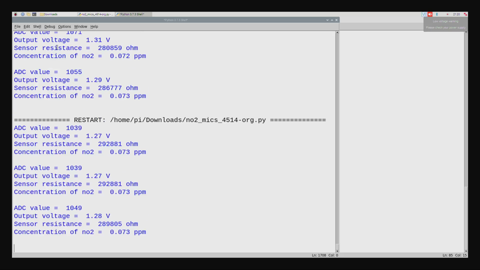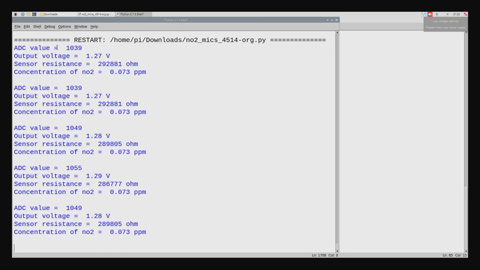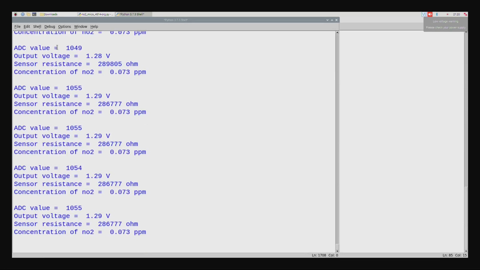So you can see now that the ADC value tells you the output voltage is 1.27, the sensor resistance is some value, and the concentration of nitrogen dioxide is so much ppm. What we are showing you is live in this classroom. You see that the ADC value is changing to some extent, and the corresponding output voltage as given by the sensor is shown there.